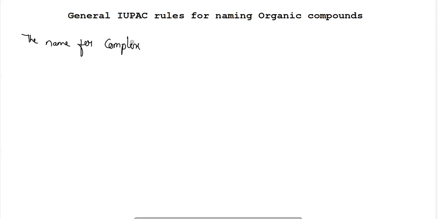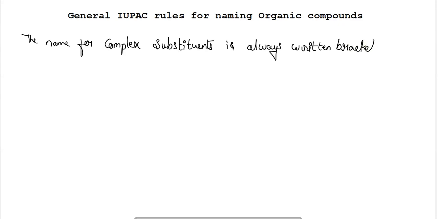The name of a complex substituent is always written in brackets.